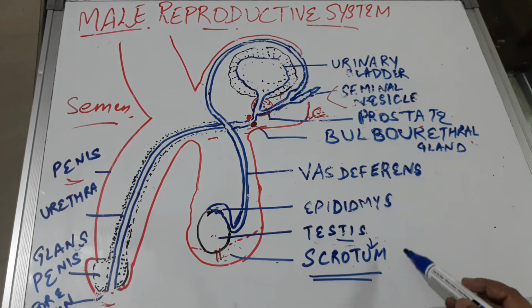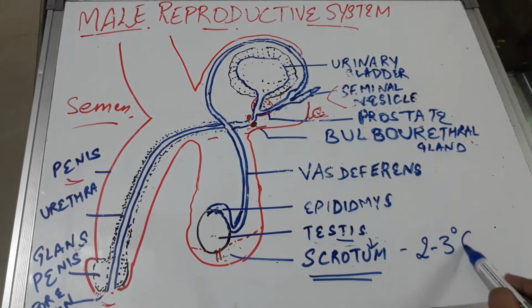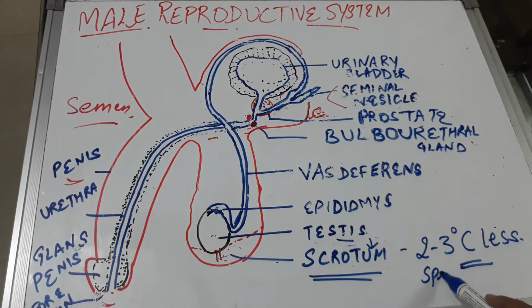The reason is that the scrotum provides a temperature 2 to 3 degrees centigrade less than the body temperature, because sperm development requires a temperature less than the body. That means the ideal temperature for sperm development is about 2 to 3 degrees centigrade less than the body temperature. If the testes fail to descend into the scrotum, sperm development may not take place.